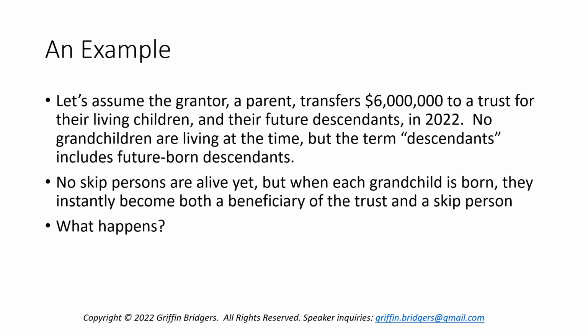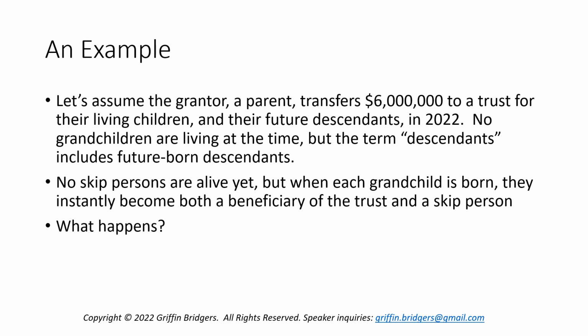Now, in 2022, when this trust is funded, there's no grandchildren of the grantor living at that time, but the trust includes as its class of beneficiaries descendants, including any future-born descendants. So what this means is that there's no skip persons alive yet, but when each future grandchild is born, they instantly become both a beneficiary of the trust and a skip person. So by interest in the trust, we're going to assume that they have the right to receive income and principal of the trust during their life.